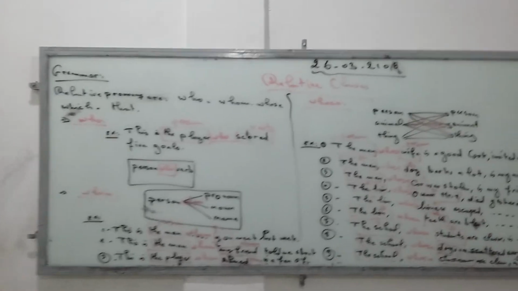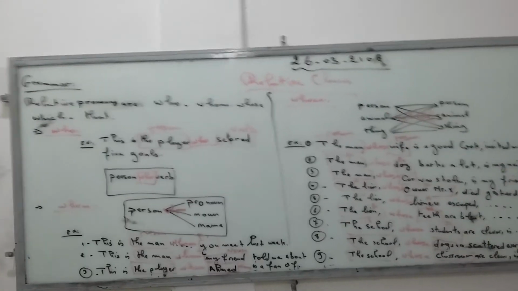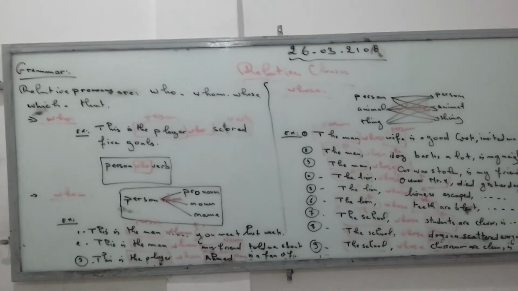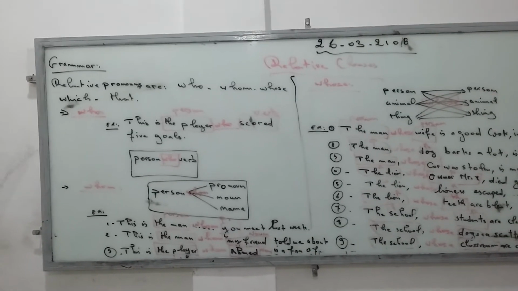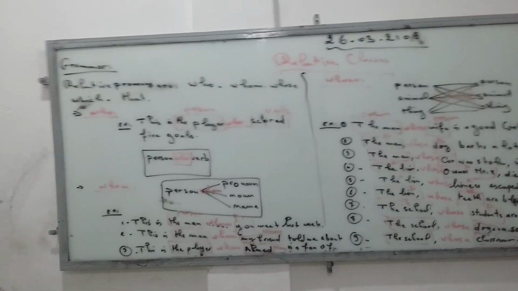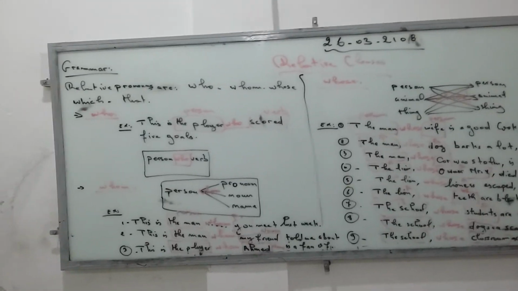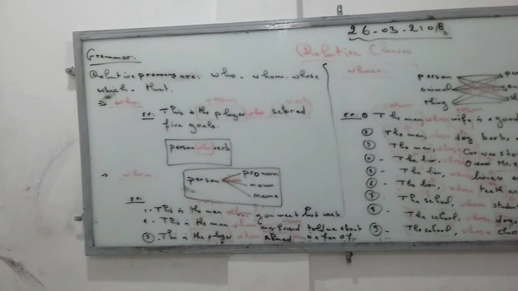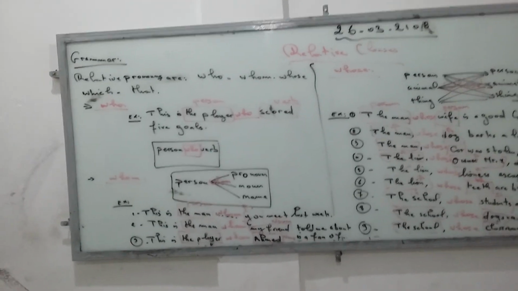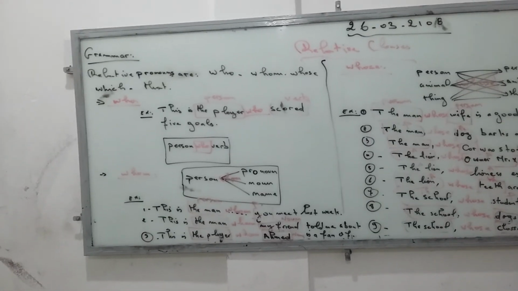In this session we talked about who, whom and whose. Which, how and why and what we will talk about in another session. And that doesn't come in the exam. Why? Because it goes with everything. We can say this is the player that scored 5 goals. Okay, meaning it goes with everything.